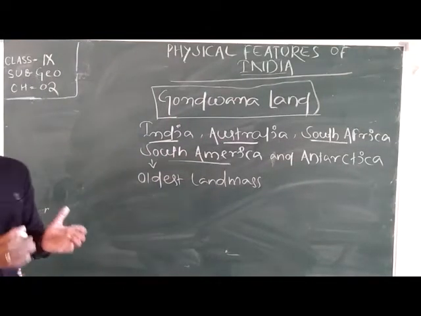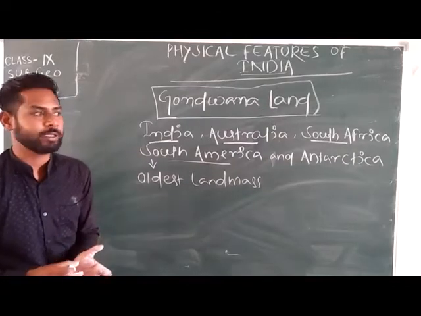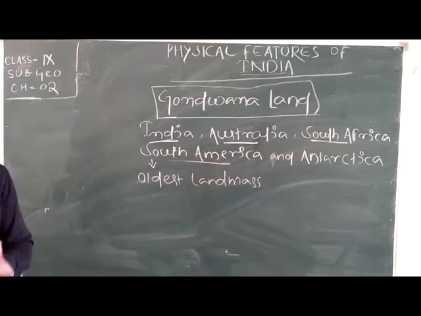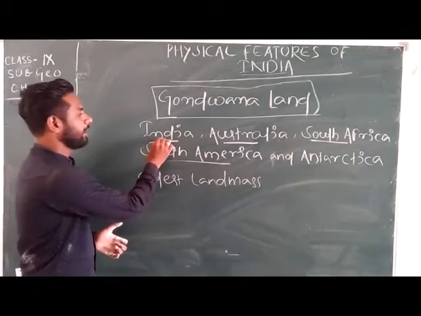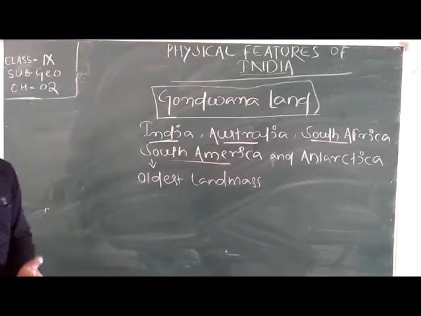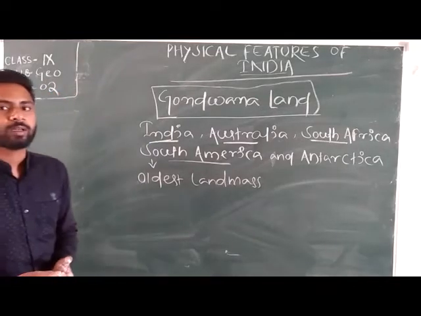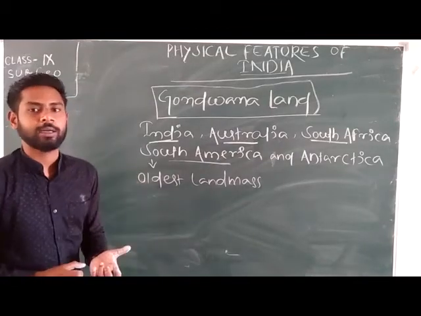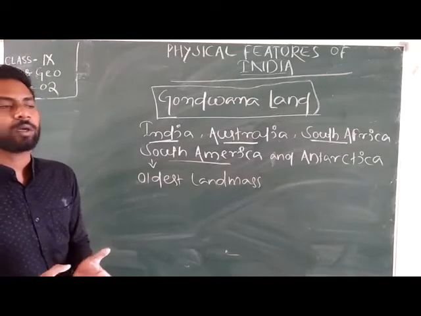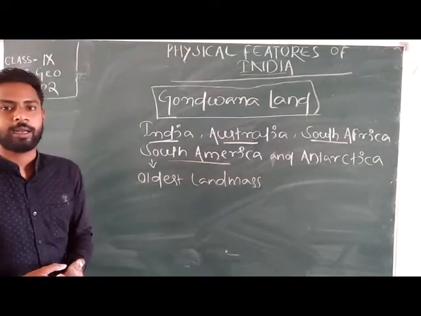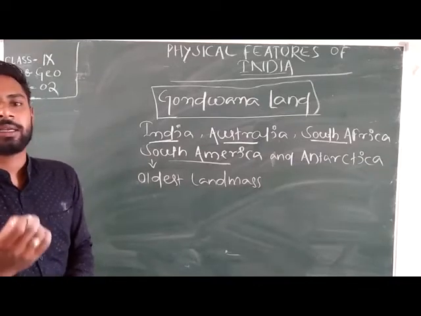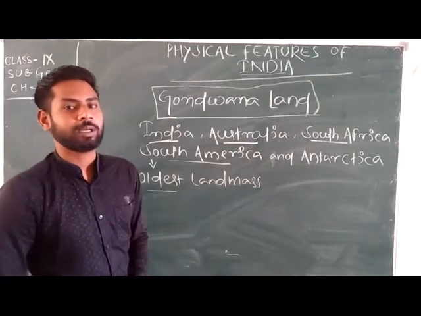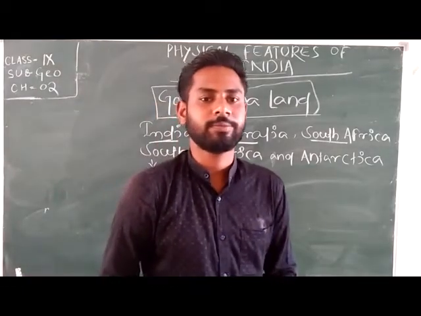So by the convergent movement of tectonic plates, this land mass was created, where India, Australia, South Africa, South America, and Antarctica are placed. So that land was Gondwana land, and it was the single landmass, the oldest landmass of the world. Got it?